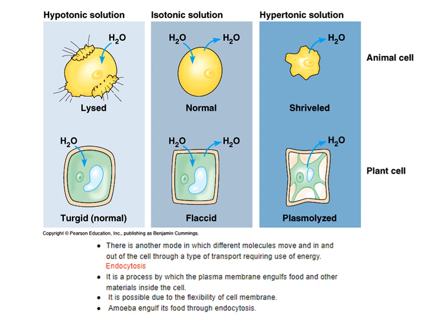On the other hand, in a plant cell, the cell membrane will swell and it will exert pressure on the cell wall. But since the cell wall exerts equal pressure on the plasma membrane, in the case of plant cells and fungi cells, because they both have a cell wall, they never burst.